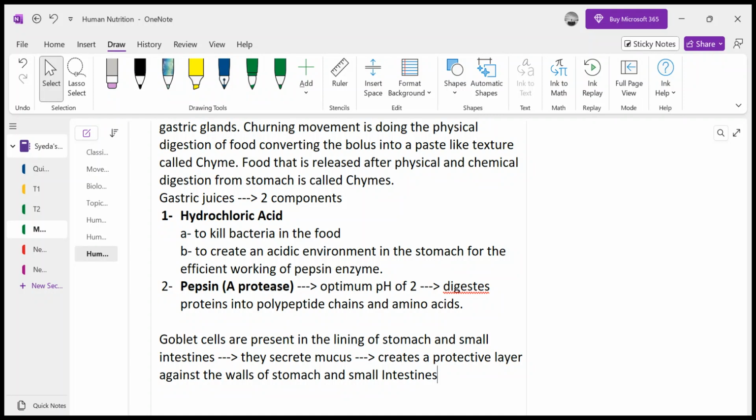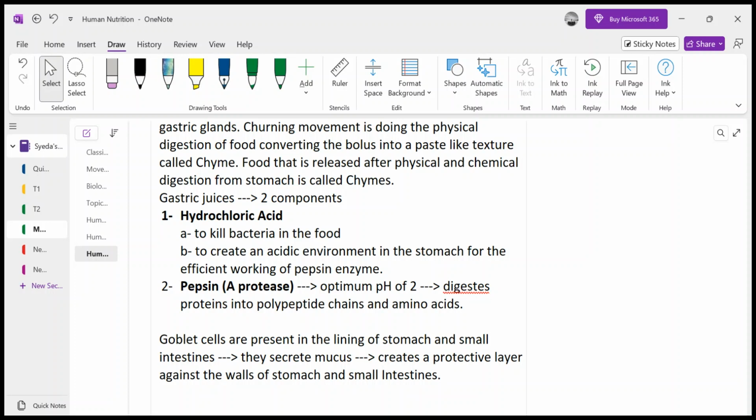There are the goblet cells which are producing mucus, and this mucus is basically lined against the wall, so it is protecting. Now, this is a barrier between the protease enzyme, that is pepsin, and the cells of the stomach lining. And the same goes for the small intestine as well, right? Epithelial cell lining is the outermost lining inside. It is the outermost lining which is exposed to the environment of the gastric juices and food.